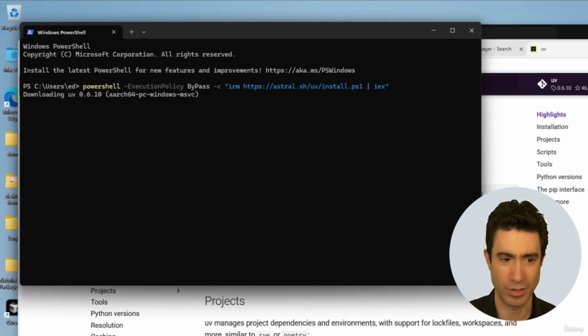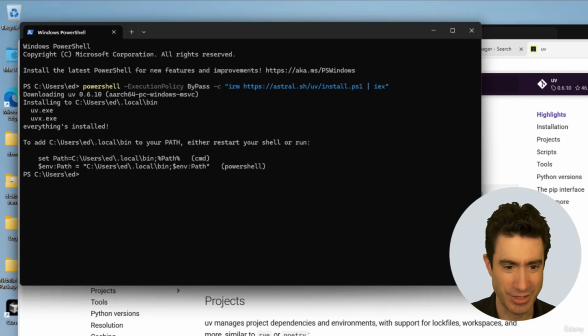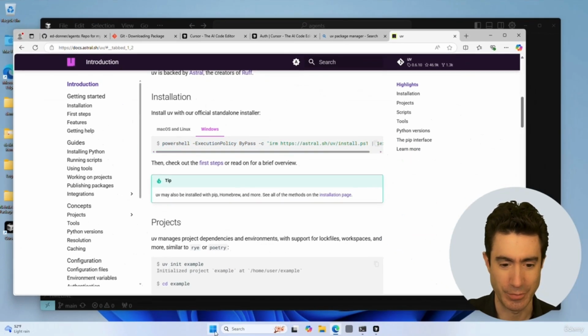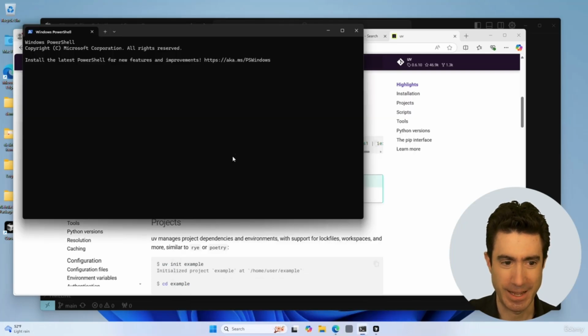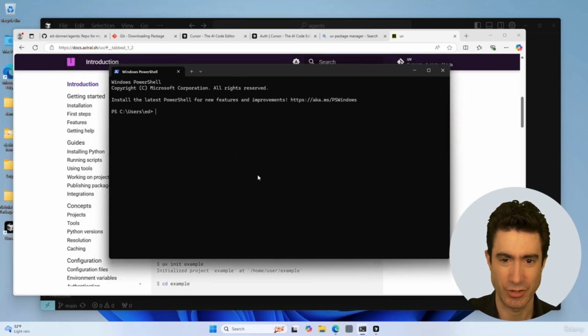It's now installing UV, and that appears to have already happened. And it's telling you you can either restart your shell to take this into the path, or you can run those commands. We're going to restart our shell. We type exit to get rid of that shell, and we start a new shell. And you must remember to do this, otherwise it won't work. So PowerShell again, and now we should have access to UV. And so we can type uv --version, and there we have UV installed on the machine.